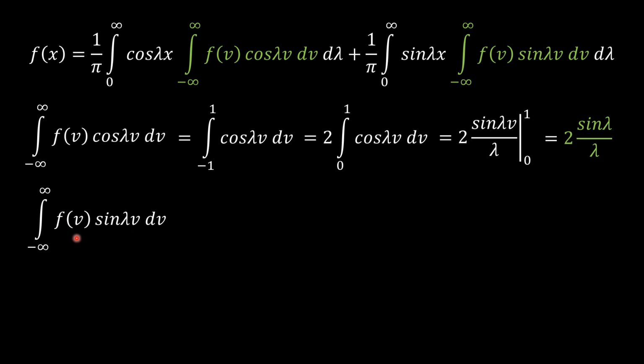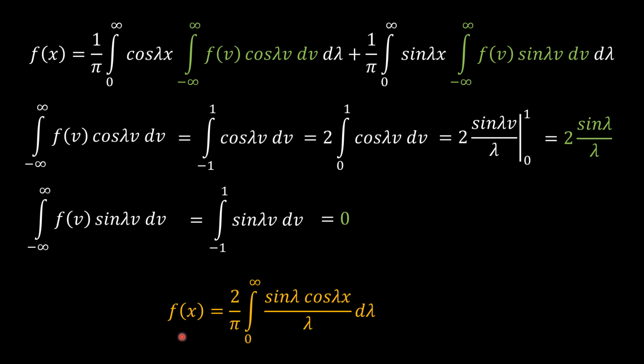So it is non-zero only in the interval minus 1 to 1 and has the value 1. Therefore this integration is equal to integration from minus 1 to 1 sine lambda v dv. Now in the interval minus 1 to 1, the sine function is an odd function, and therefore its value is equal to 0.